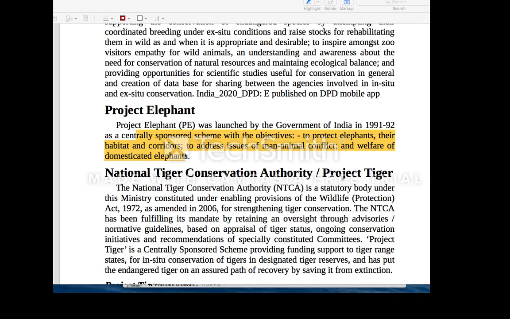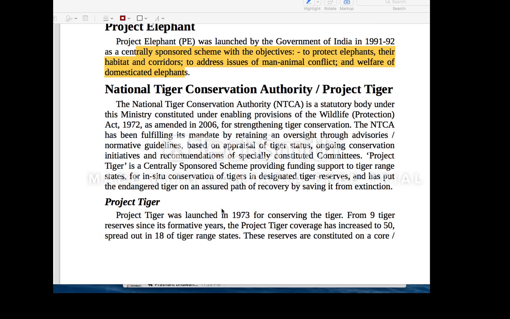How many elephant corridors and elephant reserves we have. Recently in Nagaland, one more sanctuary has been declared an elephant reserve. Just roughly have an idea how many reserves you have. And then the National Tiger Conservation Authority, we have already gone through. Project Tiger aims to increase the tiger population, which is consistently increasing in India. And there is a global level initiative called the Saint Petersburg Declaration, which talks about doubling the tigers, and Nepal is one such country which has doubled its tiger population.